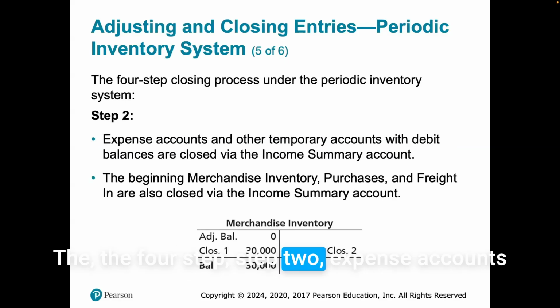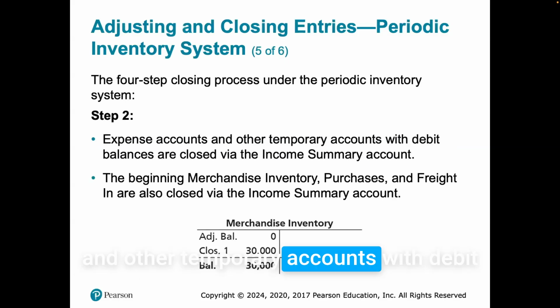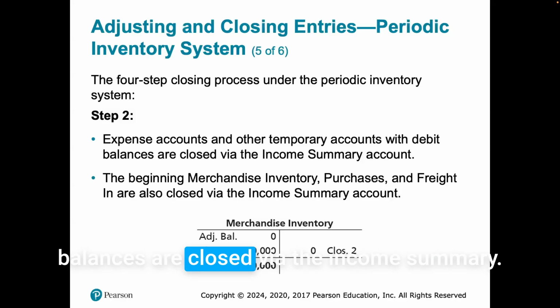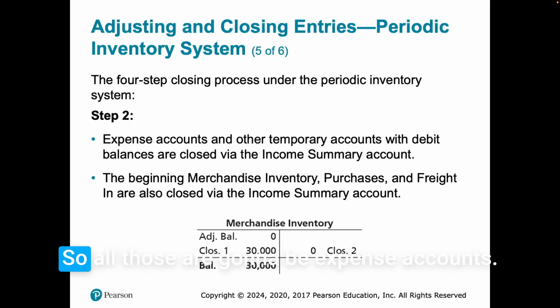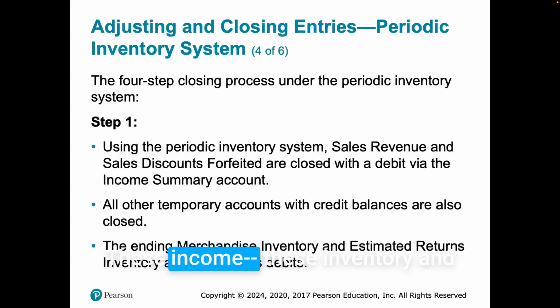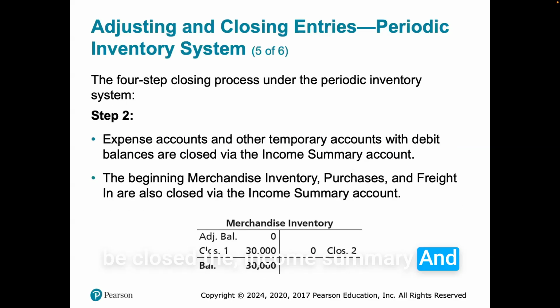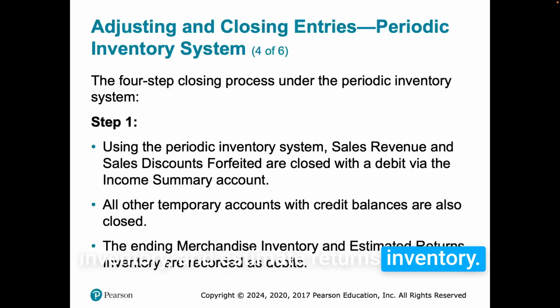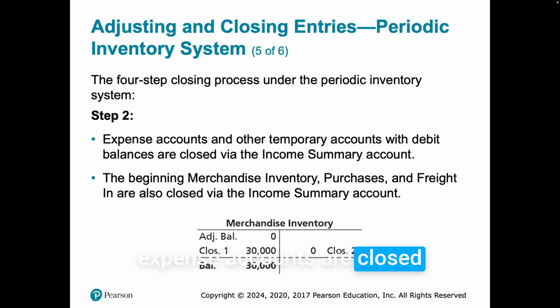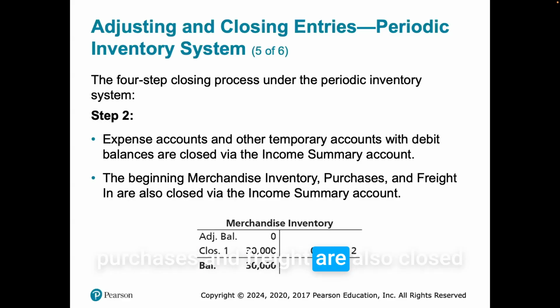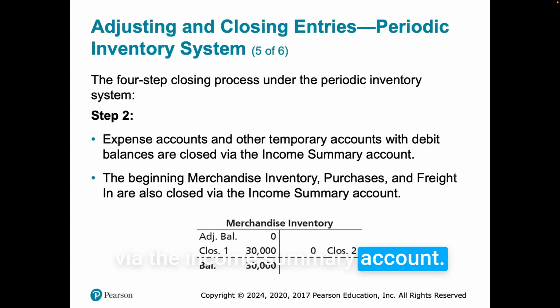Step two, expense accounts and other temporary accounts with debit balances are closed via the income summary. So all those are going to be expense accounts. These inventory and income accounts are going to be closed in the income summary, and inventory and estimated returns inventory. Expense accounts are closed into the income summary. The beginning merchandise inventory, purchases, and freight are also closed via the income summary account.